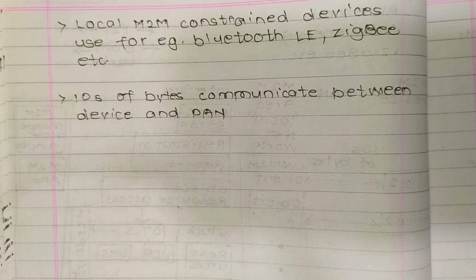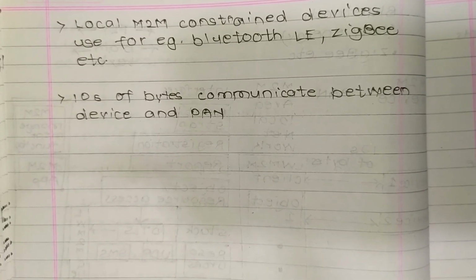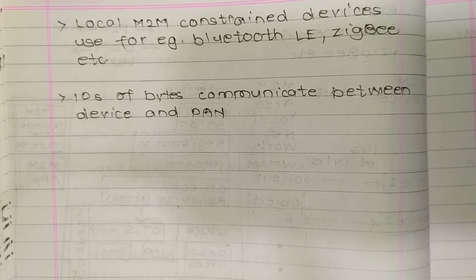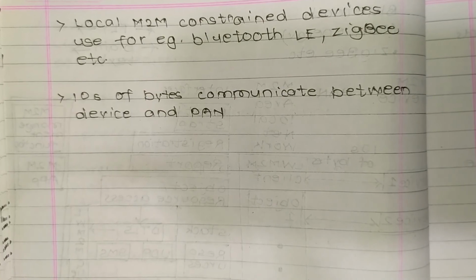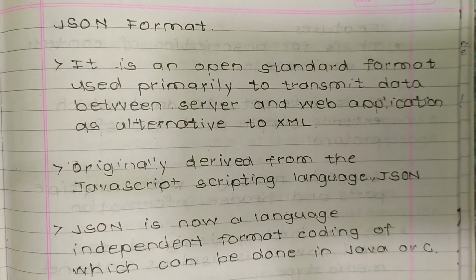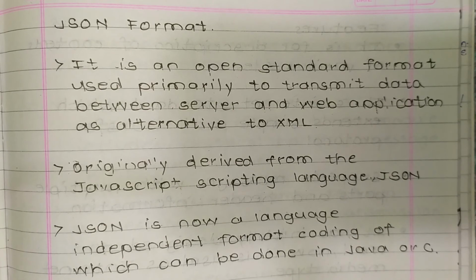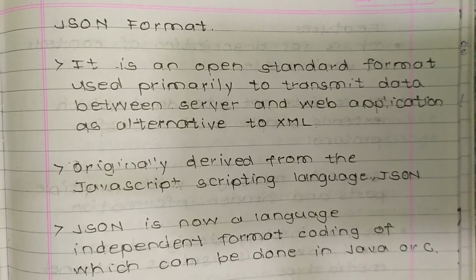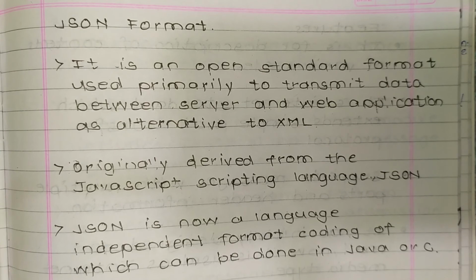Local M2M constrained devices use, for example, Bluetooth LE, Zigbee, etc. Tens of bytes are communicated between the device and the PAN. Now the JSON format. JSON is an open standard format used primarily to transmit data between server and web application, as an alternative to XML. It was originally derived from the JavaScript scripting language. JSON is now a language-independent format, the coding of which can be done in Java or C.